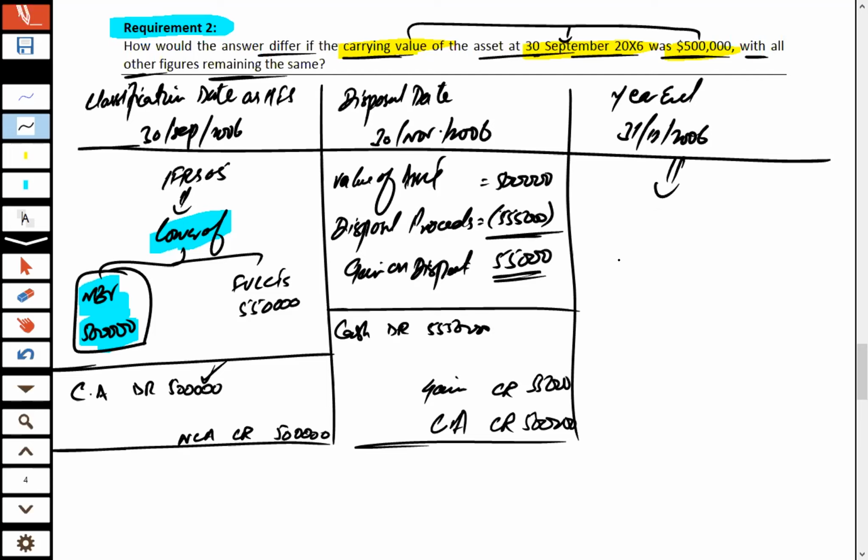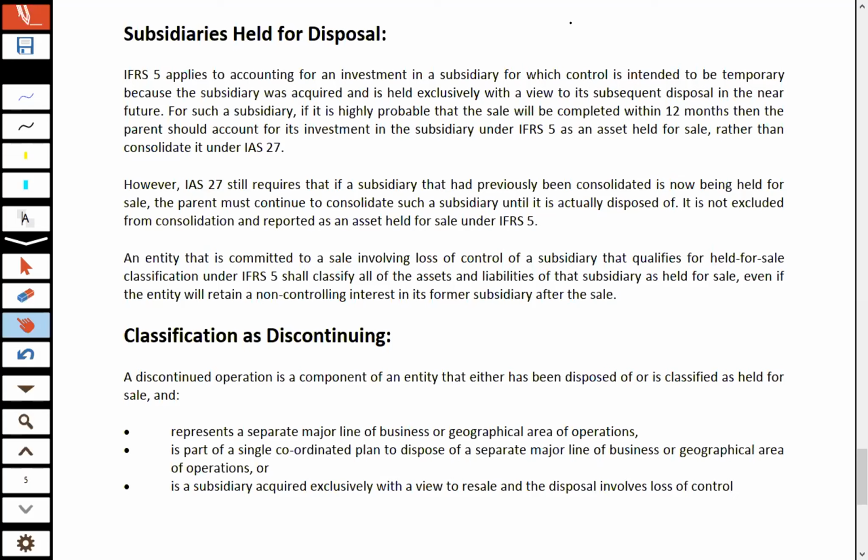And at year end balance sheet, there is no non-current asset, because this non-current asset has been converted during the year into current assets. And if we look under the heading of current assets, this asset would also not be shown there, because the asset was sold before the year end date. The asset was sold on 30th November 2006, and the year end date is 31st December 2006. So effectively, the asset should not be shown either in current assets or non-current assets at the year end date. Okay.